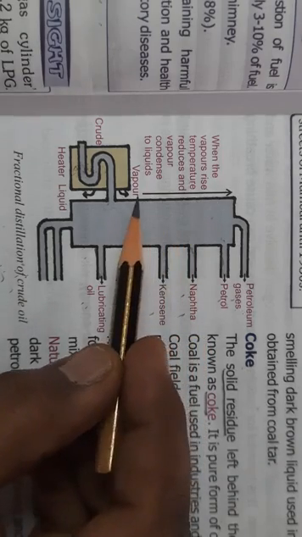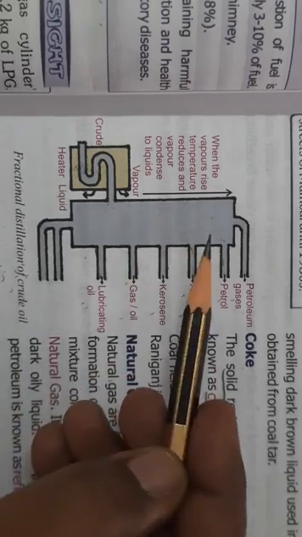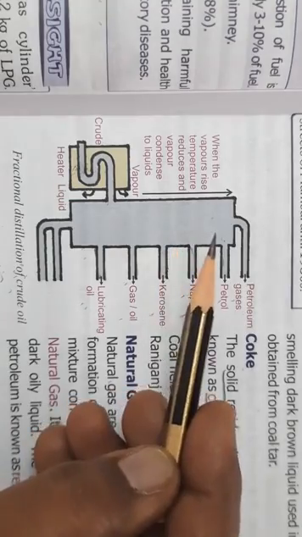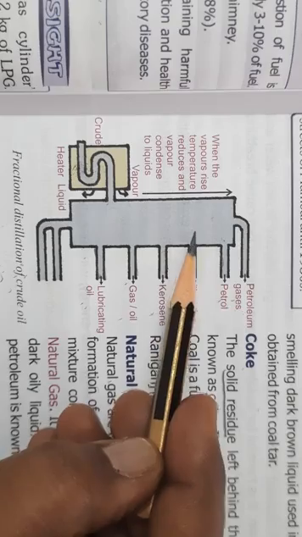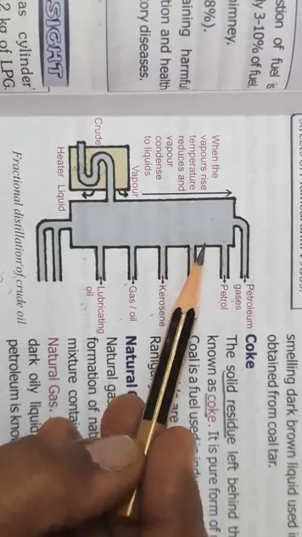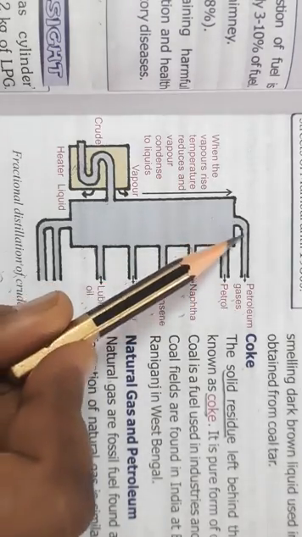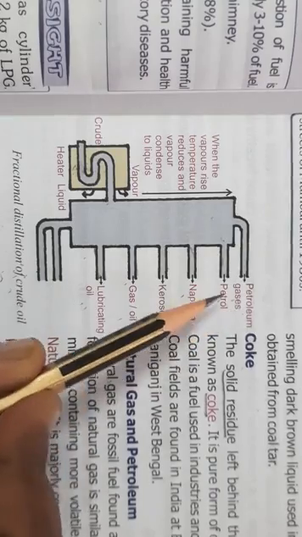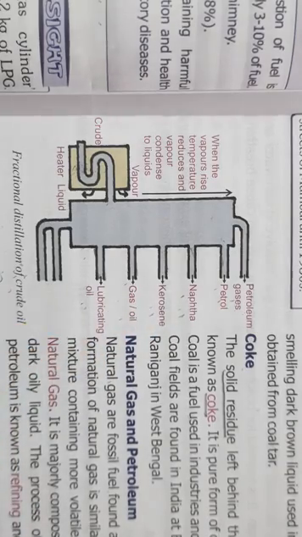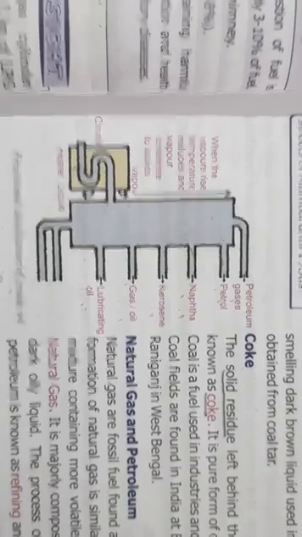And when these vapors rise, the temperature reduces. As you move up, the temperature is very low. So as they move up, since the temperature is low, they start condensing to liquids. First it is vapor and then it condenses to liquids. Separate chambers are made. In the topmost chamber, you get petroleum gas, followed by petrol, then naphtha, kerosene, diesel, and then the lubricating oil. So this is how fractional distillation of crude oil is done.